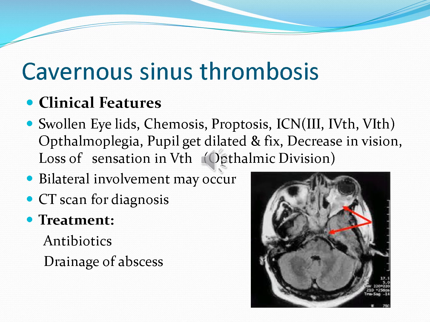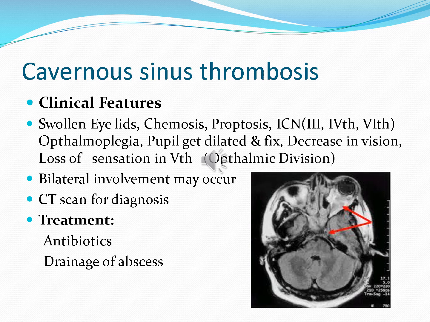It is diagnosed clinically. There will be swollen eyelids, chemosis of conjunctiva, and there will be proptosis. Third, fourth, fifth, sixth cranial nerves will be involved, and there will be pain along the distribution of the ophthalmic division of the fifth nerve. There will be complete ophthalmoplegia. There will be no movement of the eyeball because these muscles are paralyzed, and the pupil will be dilated because of involvement of the third cranial nerve. There will be decrease in vision because of involvement of the optic nerve.